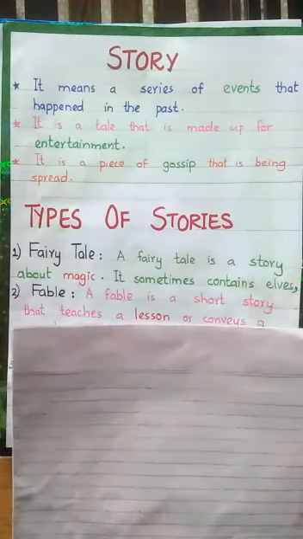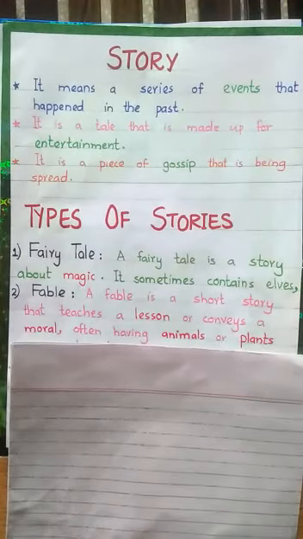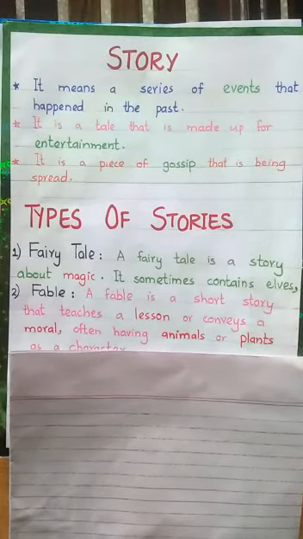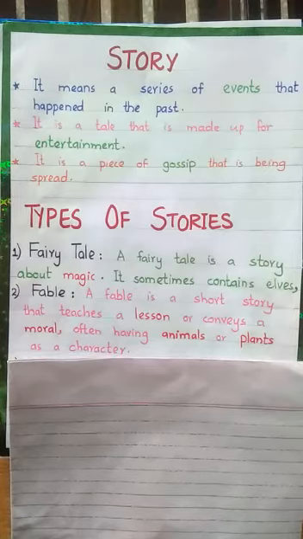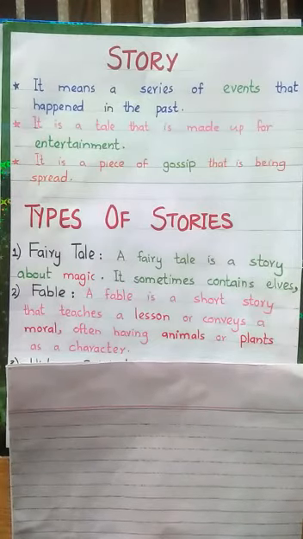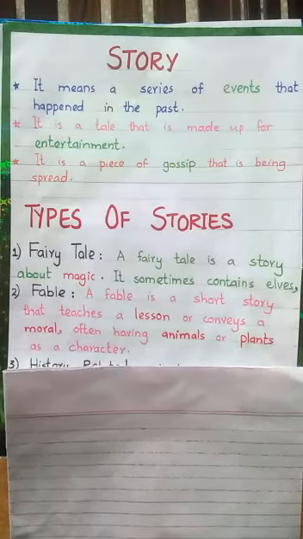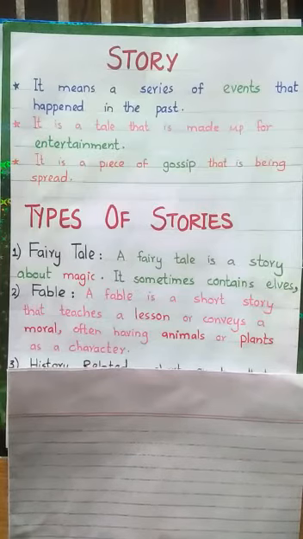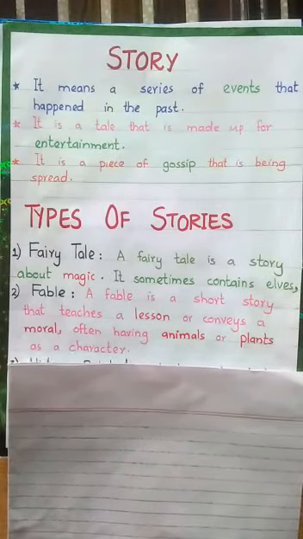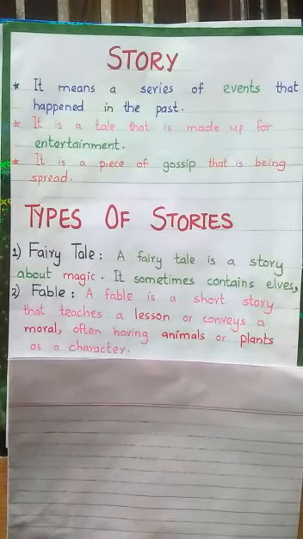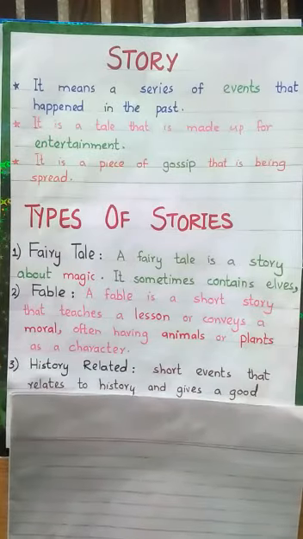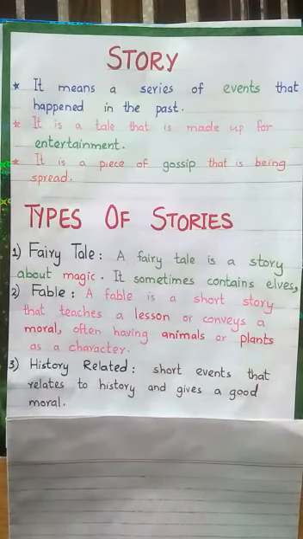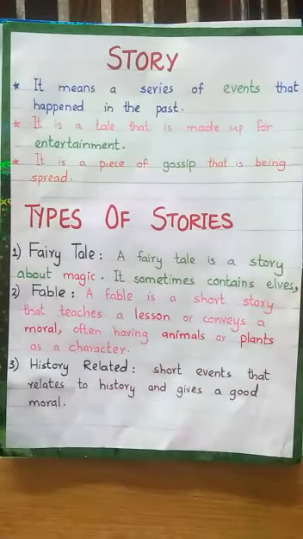The second type of story we have is the fable story. What is a fable story? A fable is a short story that teaches a lesson or conveys a moral, conveys a message to us. Even in this story we often have animal or plant characters. Sometimes we have human characters in this story as well. And the third type of story is history related, short events that relate to history and give a good moral. These are the types of the story.